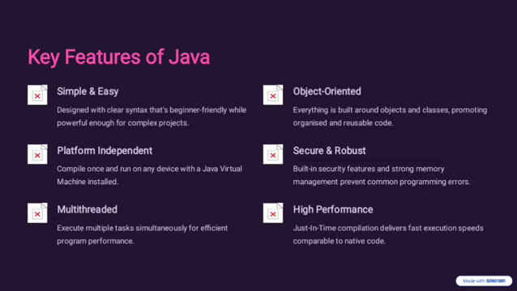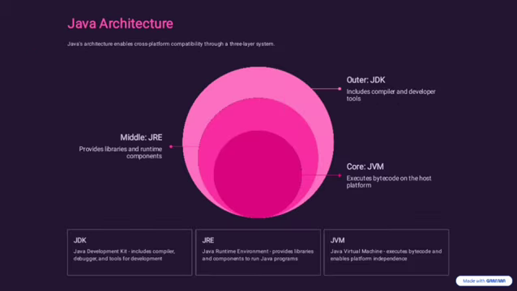And the next feature is high performance. Just-in-time compilation delivers fast execution speed when compared to other native codes. It is faster than traditional interpreted languages. Next, this diagram depicts the architecture of the Java. Java enables cross-platform compatibility through three-layer architecture. The three layers are JVM, Java Virtual Machine, JRE, Java Runtime Environment, and JDK, Java Development Kit.